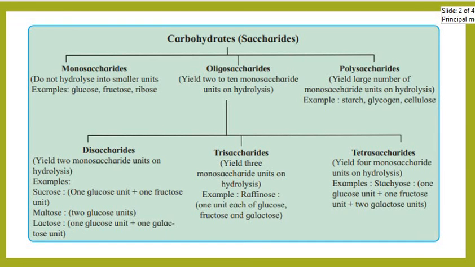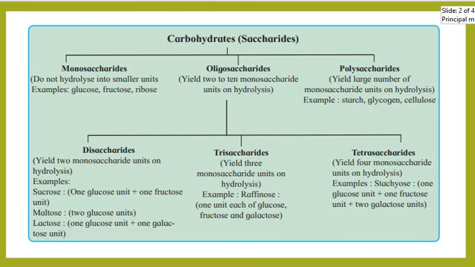Now, classification of carbohydrates. Carbohydrates are classified into three broad groups in accordance with their behavior on hydrolysis. These are monosaccharides, oligosaccharides, and polysaccharides. Monosaccharides do not hydrolyze further into smaller units of polyhydroxyaldehydes or ketones. Oligosaccharides, on hydrolysis, give us 2 to 10 units of monosaccharides.